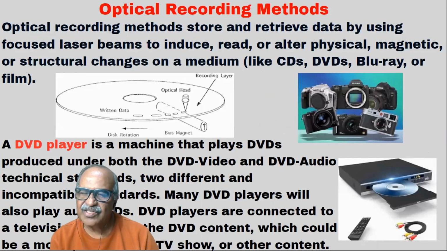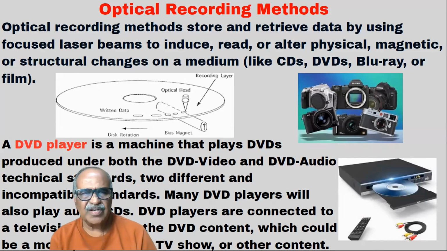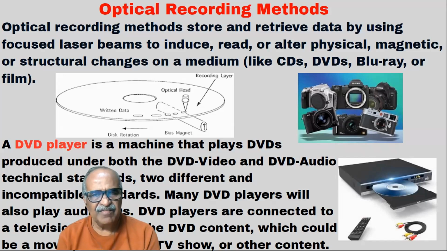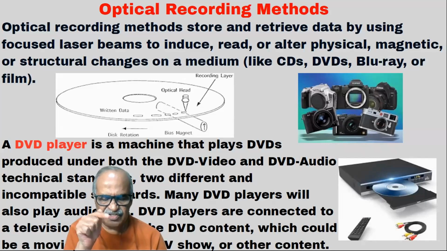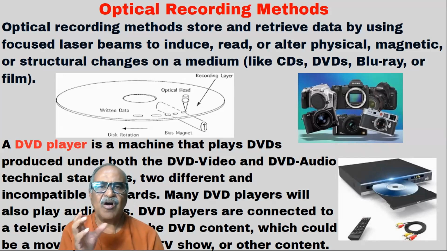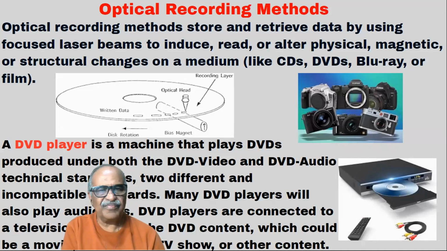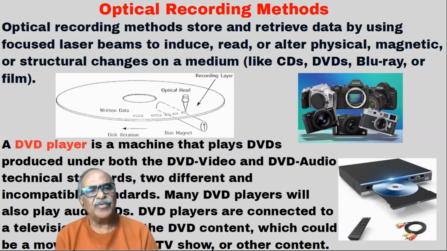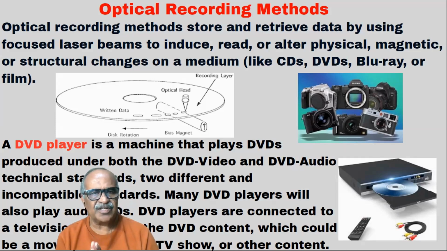Okay, there is another technology that came after that, that is the optical recording method. So what is this optical? Our CD player, our DVD player, these are all optical devices. That means if digital information is to be written on the DVD, we used to have an optical head with a light. With the help of optical light, you will write or read from the DVD, which will be moving very fast. So the optical recording method stores and retrieves data by using a focused laser beam to induce, read or alter physical, magnetic or structural changes on the medium.